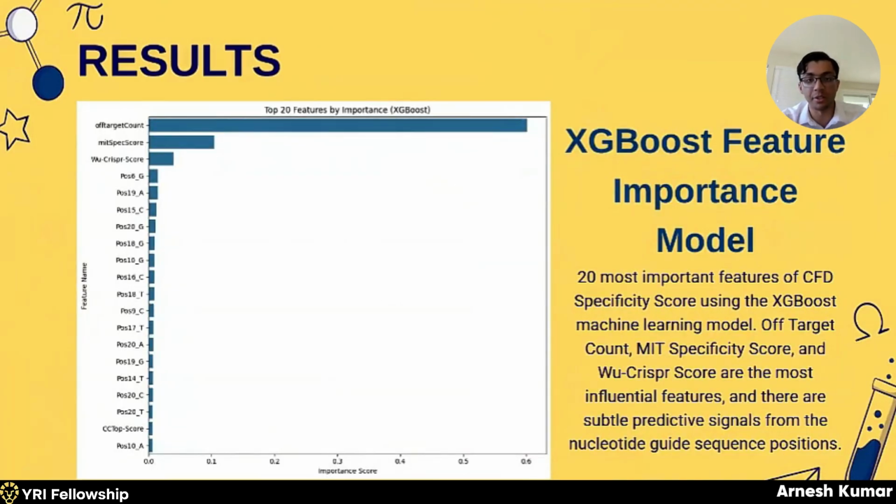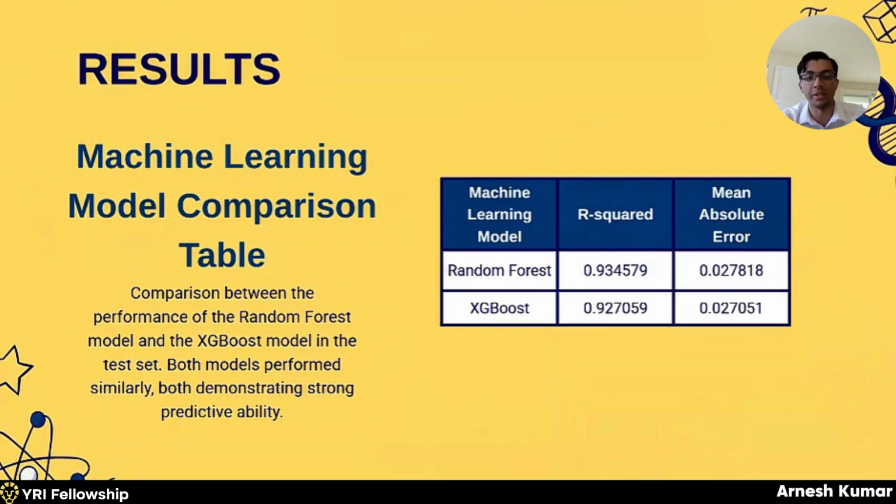So our next result is the top 20 features by importance using the XGBoost model, and this model was able to highlight more biological drivers of CRISPR-Cas9 specificity, where it was able to identify specific nucleotide positions, such as guanine in the 6th position of our sequence. So this highlights that our XGBoost model was able to extract biological signals from the sequence which the random forest model missed. So our last result here is the model comparison between our 2 machine learning models, where both models performed really well, with the random forest having an R-squared of approximately 0.93 and our XGBoost model having an R-squared value of approximately 0.92.